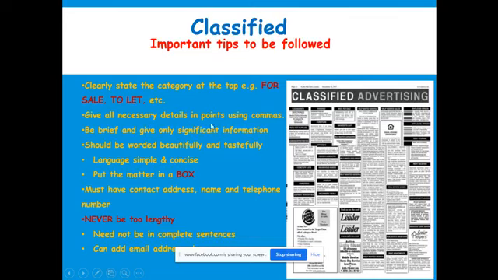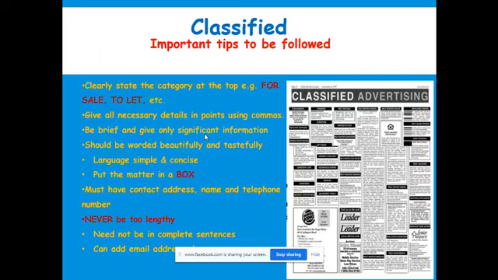All necessary points are given using commas and have to be very brief and give only significant information. It should be worded beautifully and tastefully. It should not be jumbled. Language should be very simple and concise, and the matter is put in a box.